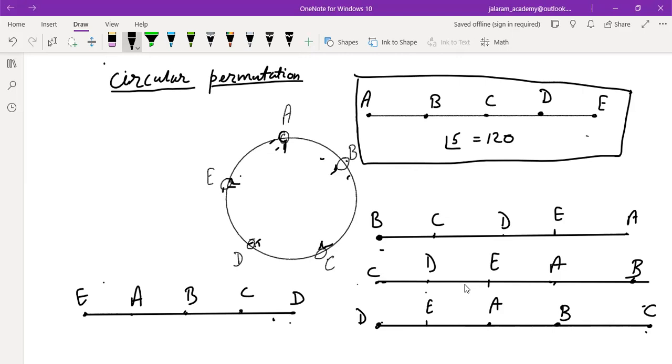So corresponding to factorial 5 arrangements along a straight line, using the unitary method, how many circular arrangements will there be? Can you tell? Why 1 by factorial 5? Use the unitary method. In place of 5, there is 1. So in place of 1, how many will there be? In place of factorial 5.